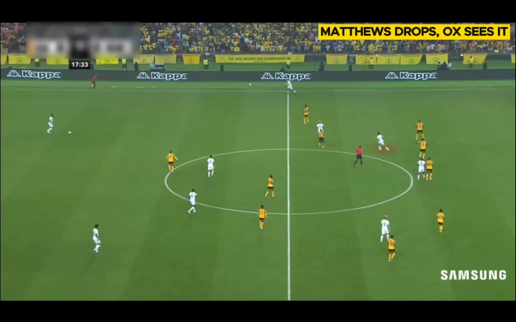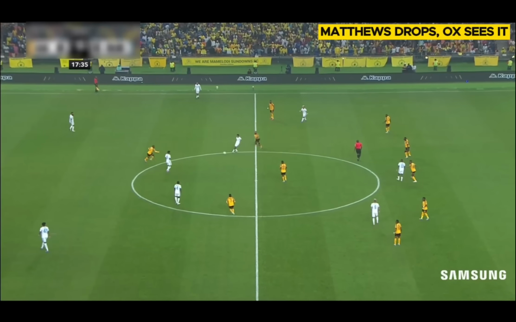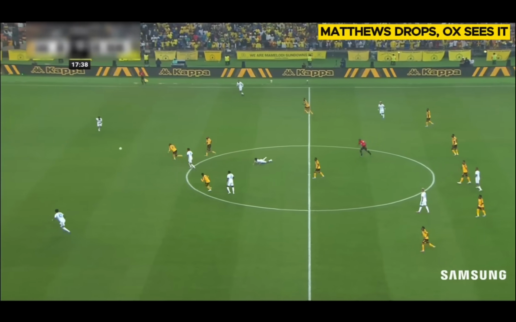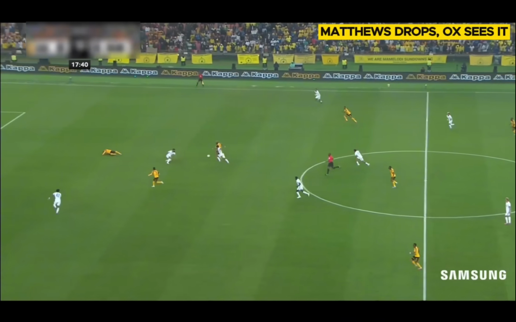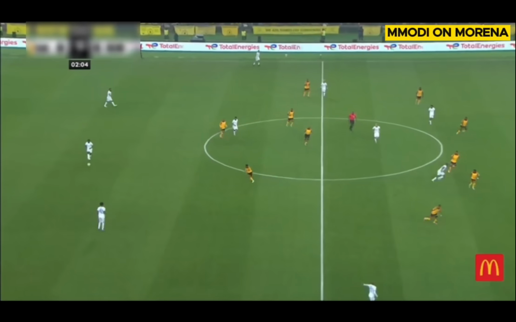But sometimes Matthews would try and drop in the same space because Salez is also dropping as wingers are doing the same thing. And when he did that, Ox was very quick to see that because as much as he would be following Marcelo Allende on the other side, he would just pass him on to Lilepo and then focus on Matthews. And this is how the other chance of the game came about because Matthews thought he was alone, but Ox was there, intercepts the ball, ends up taking a shot off.